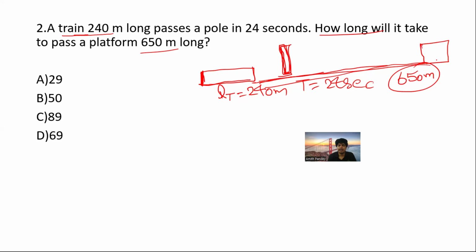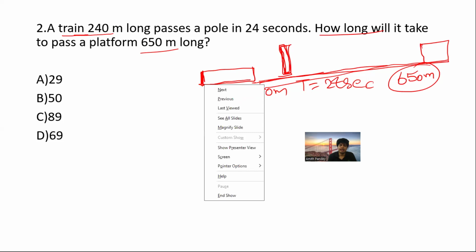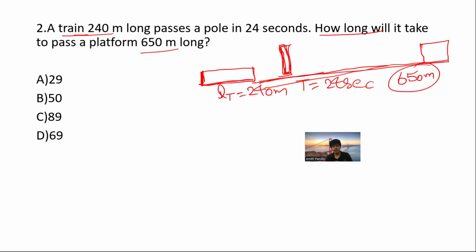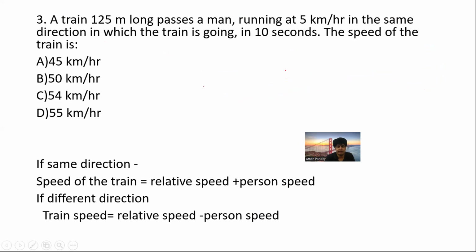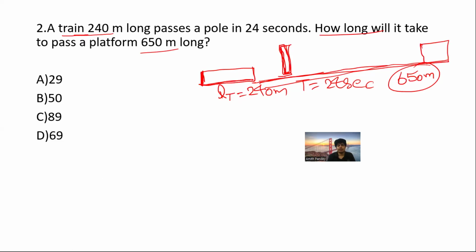So indirectly what I mean to say is that if the train has to cross anything, and a train is not a small thing, it has a long length, and here we have 240 meters, it means it has to cover its own length plus platform length. So here total distance is going to be 240 plus 650. It has to cover.